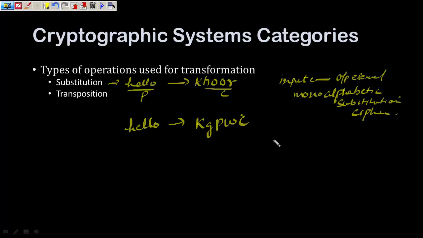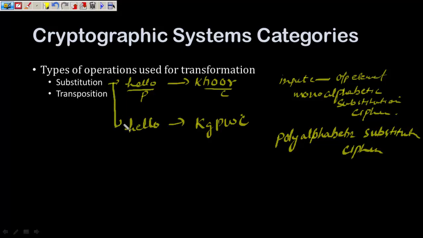Therefore, in this case, it will be called as polyalphabetic substitution ciphers. So these two are the examples of the substitution cipher. This is monoalphabetic and this is polyalphabetic.